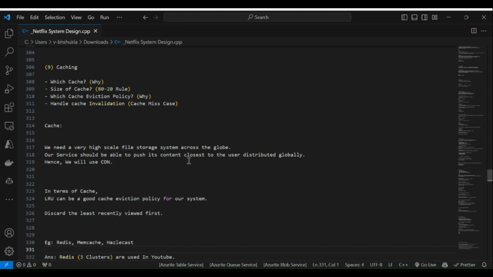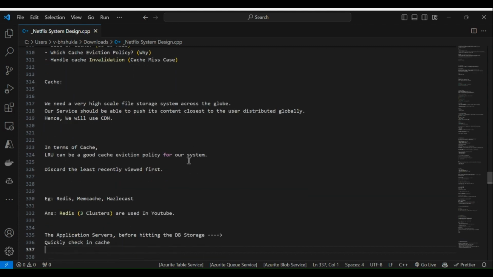And discard the least recently viewed first. In this mechanism, this policy will be obtained from applications like Redis, Memcache and Hazelcast. This is a type of cache, and Redis is a free cluster and is used in YouTube.